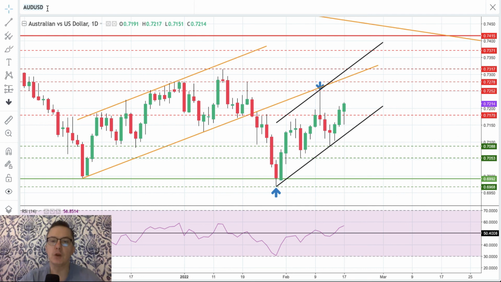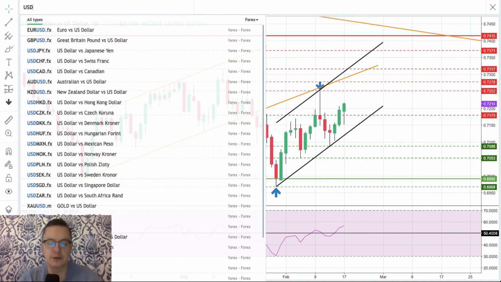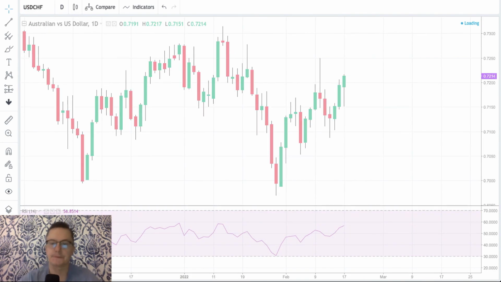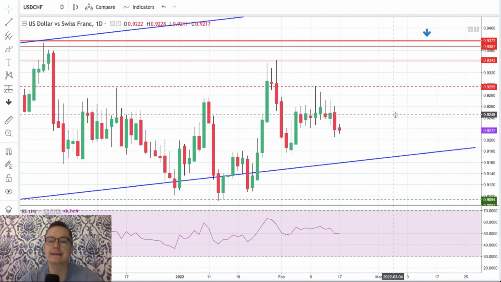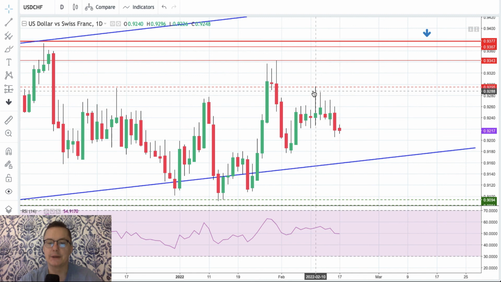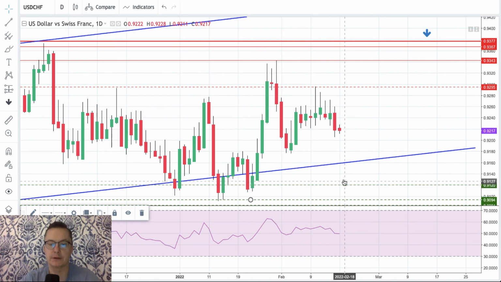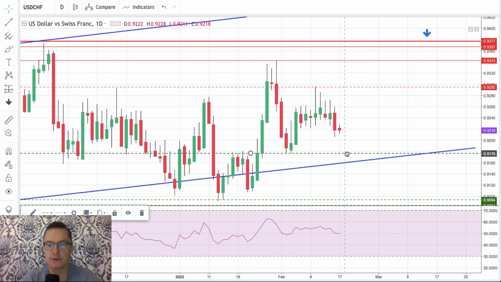We got some data from the US, so let's take a look at the USD to the Swiss franc. USD and the Swiss franc doesn't do much these days. It's been trading inside of this trading range for a couple of days, with occasional spikes towards 0.9295. So this is the current technical support, the immediate technical support for the market.